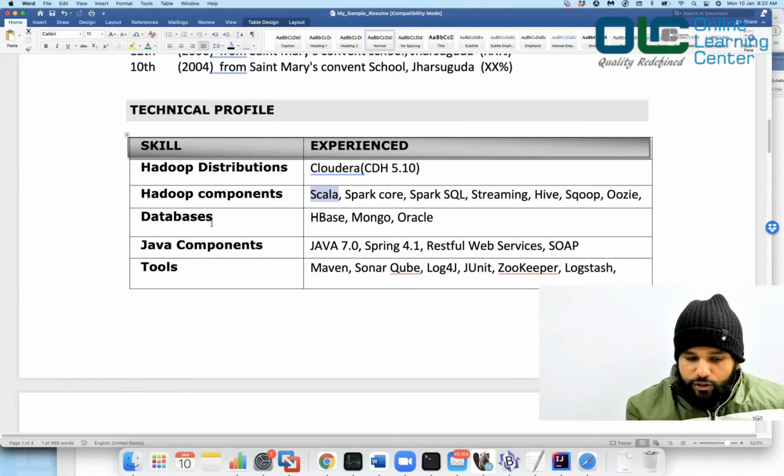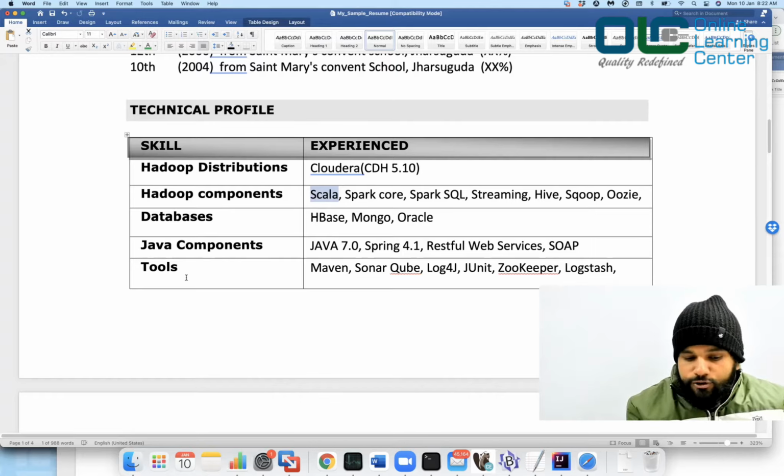Databases, what are the databases you have worked on? HBase, a database, MongoDB, a database, Oracle database, a database, and so on. Like Java components, now here I wrote all my Java components, like Java, which version you have used, Spring, what version of Spring you have currently used, RESTful Web Services, SOAP. So these are all the technologies which I worked on in my previous experiences as well.